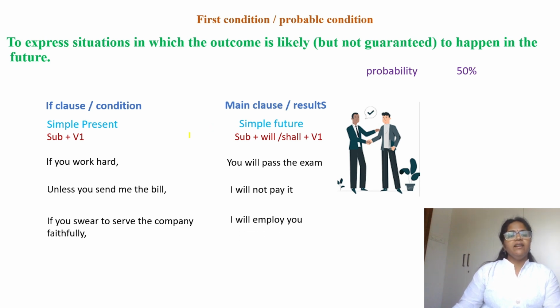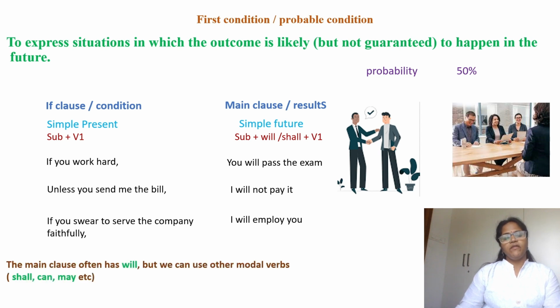Here, the condition and the fulfillment of the condition, the probability you have 50% of chances, may or may not happen, but there is a chance of fulfillment of the condition we have.